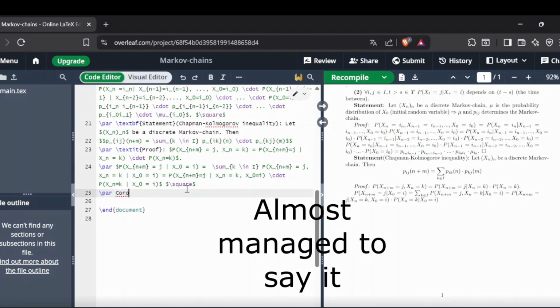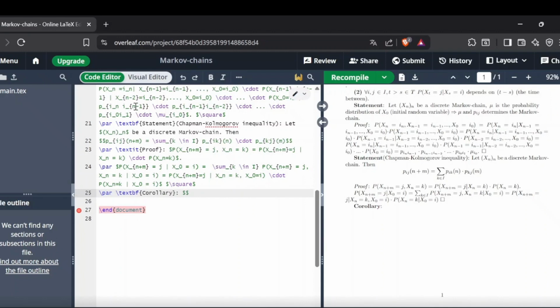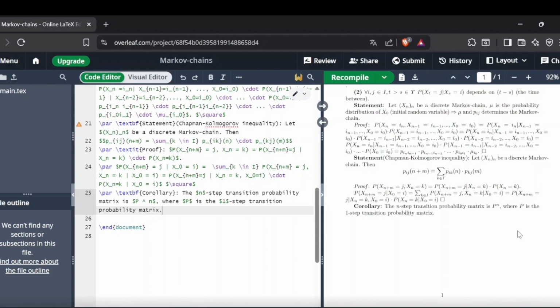There's a corollary, and the corollary is that the n-step matrix is exactly P to the power n, where P was the one-step transition probability matrix. So we can define a matrix not just in the finite case, but also in every discrete case. That matrix will contain infinitely many cells, but that's not a problem because our proof is going to work with that matrix of this corollary, just using the definition of matrix multiplication.